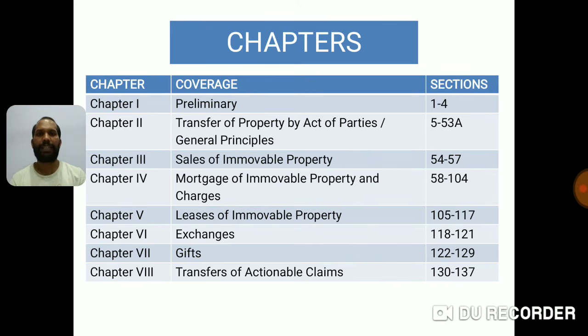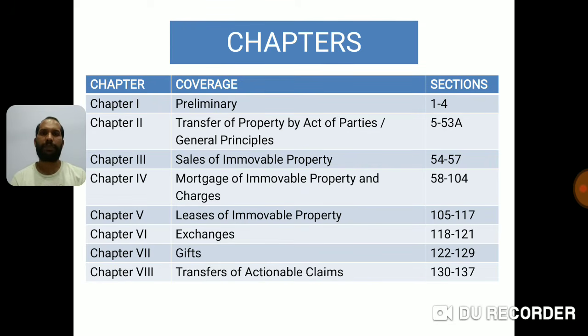When you say Transfer of Property Act, there are 8 chapters and a total of 137 sections. If you compare with laws like the Indian Penal Code, where we have 511 sections, this act is quite small. But there are too many concepts, so one needs to give sufficient importance to this law.